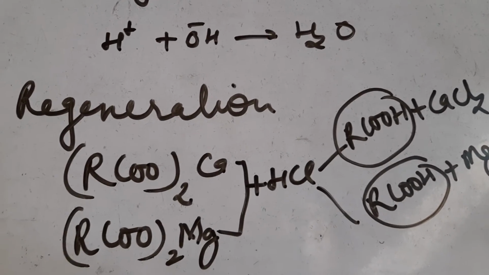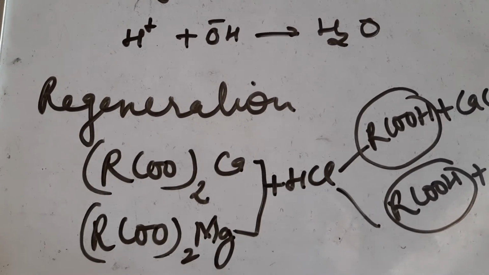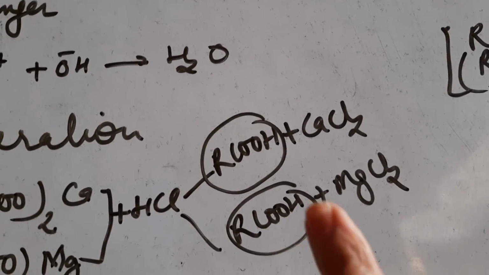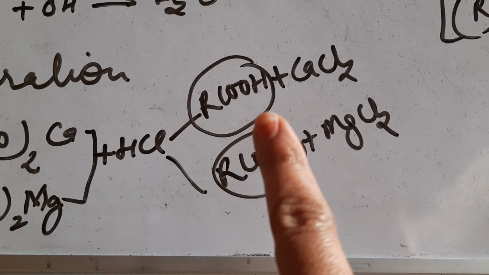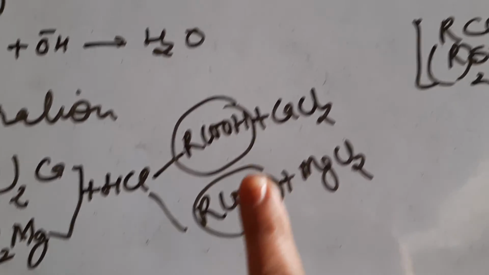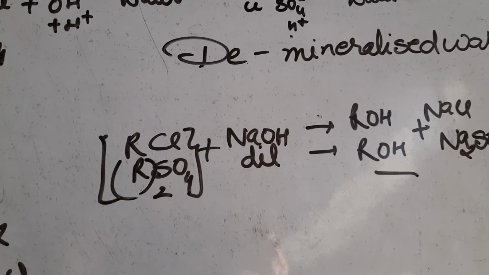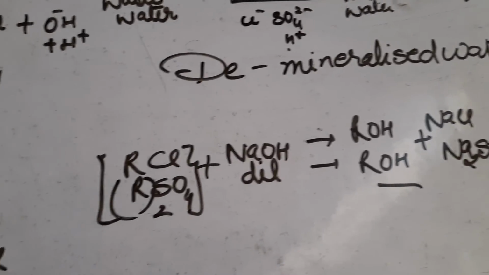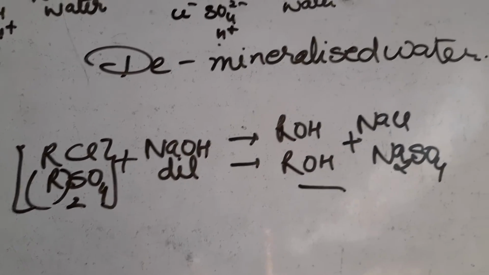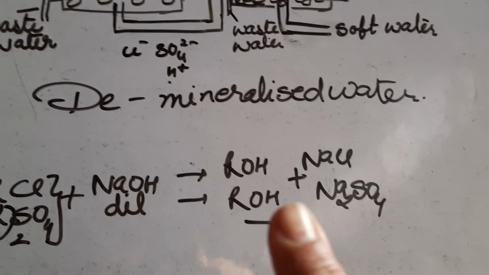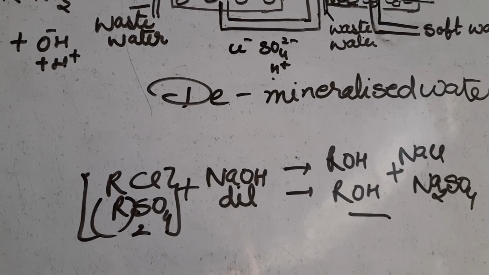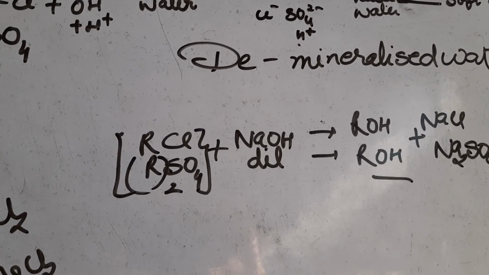When we treat this cationic exchanger with HCl, we again get the cationic exchanger for further use, and the hardness, that is calcium and magnesium ion, gets removed. And then when we treat the anionic exchanger after use with dilute NaOH, then again it is regenerated for further use. So this is the reaction by which we can regenerate both cationic and anionic exchanger.